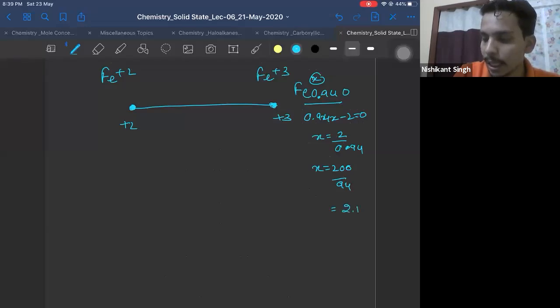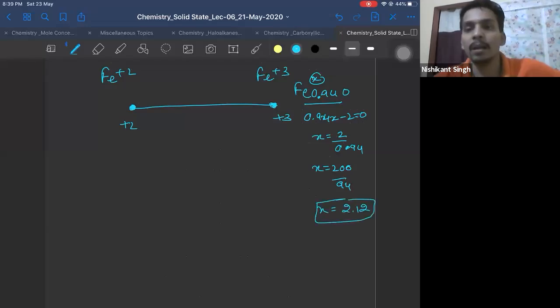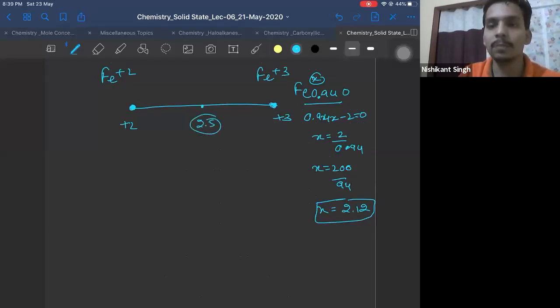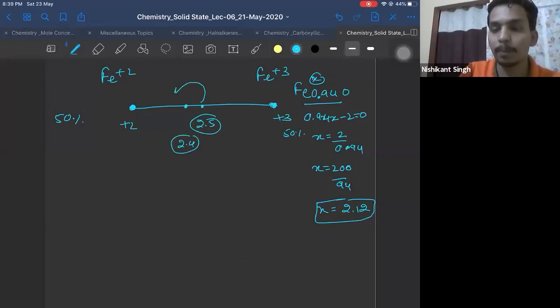Now I'm not going to take this directly there. So see carefully, guys. If your average oxidation state comes out to be 2.5, this means your plus 2 is 50% and plus 3 is also 50%. That is the meaning of it. Correct? And if your average oxidation state comes out to be 2.4, average has shifted towards plus 2. Why has the average shifted towards plus 2? Because the amount of plus 2 in the mixture has increased. So then this will become 60%. This will become 40%. Right?